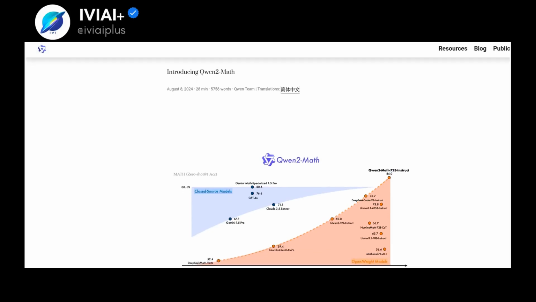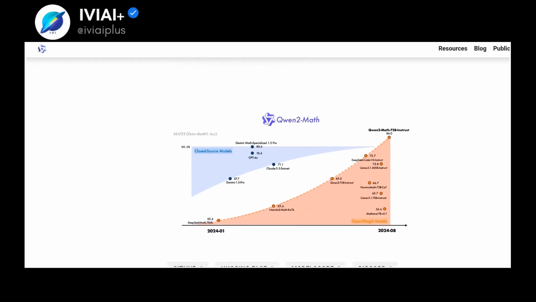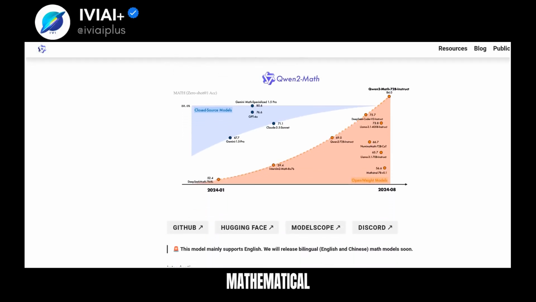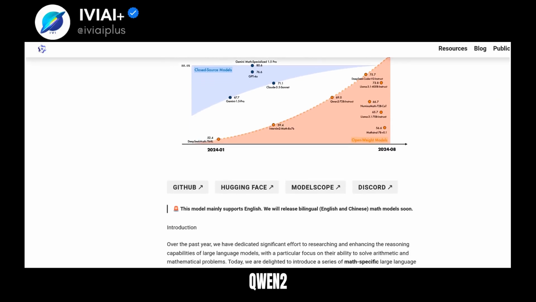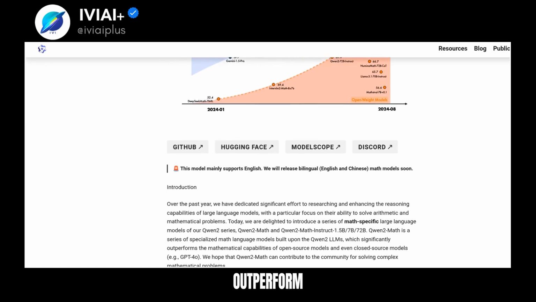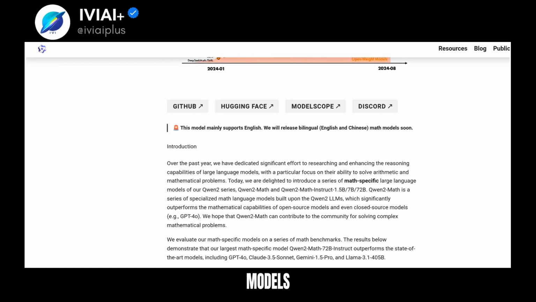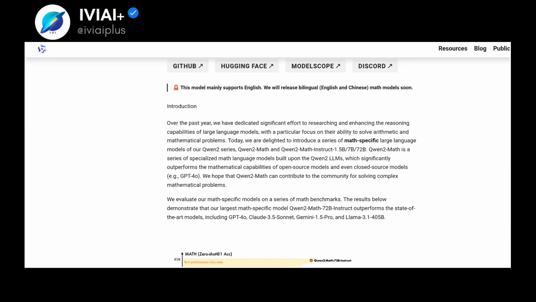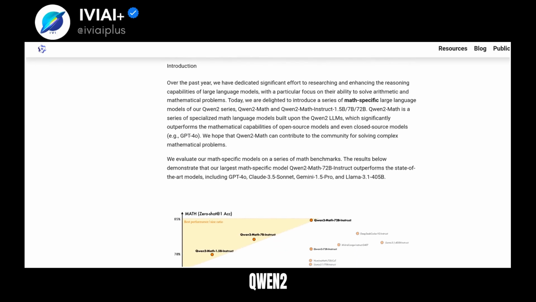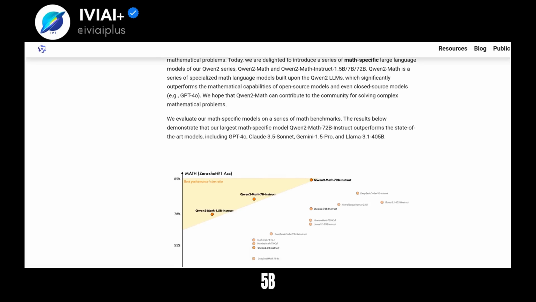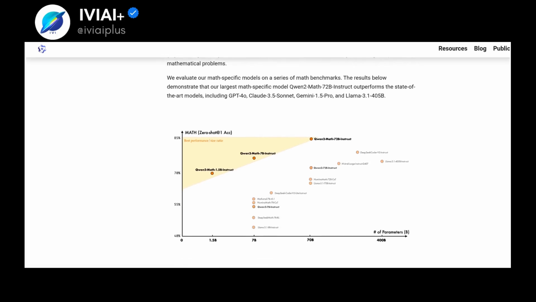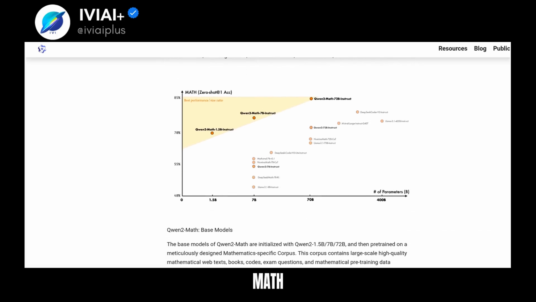Meet Qwen2Math, a series of math-specific language models designed to excel at arithmetic and mathematical problem-solving. Built on Qwen2 LLM, these models outperform both open-source and closed-source models in mathematical capabilities. Qwen2Math includes models like Qwen2Math Instruct 1.5B, 7B, 72B, evaluated against English and Chinese math benchmarks.